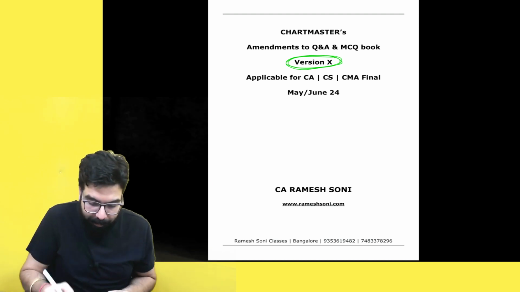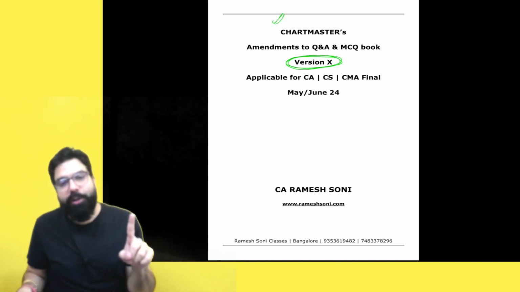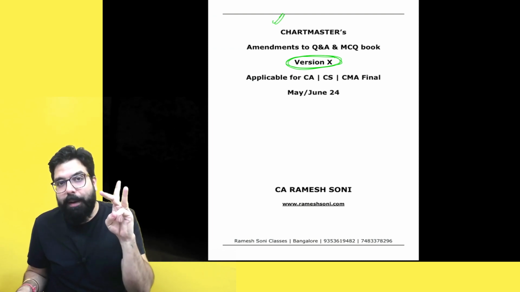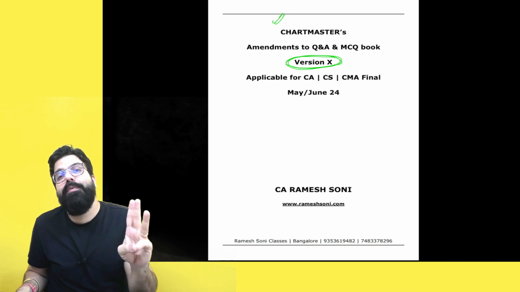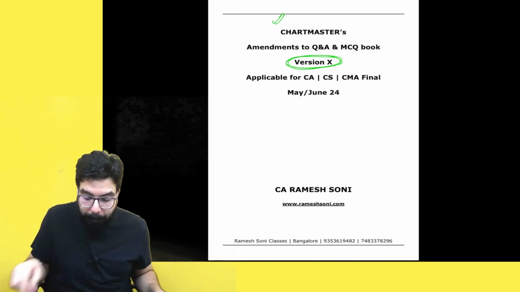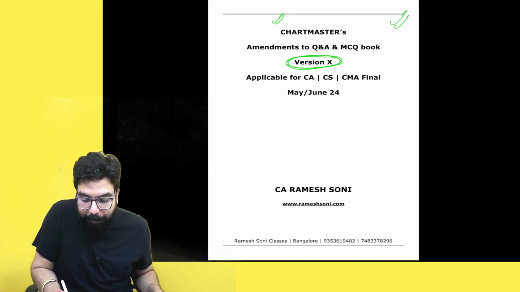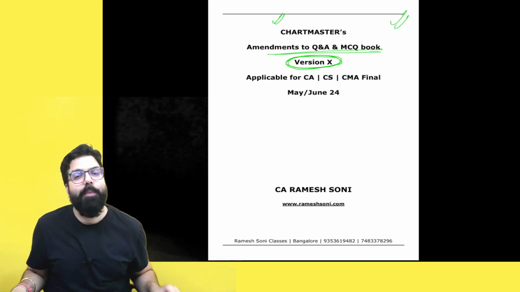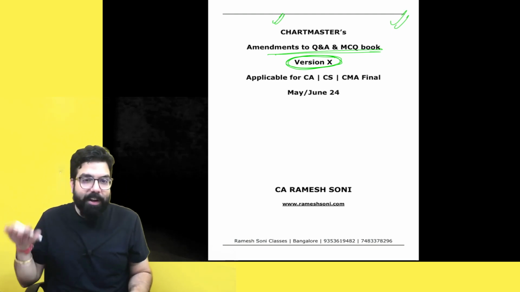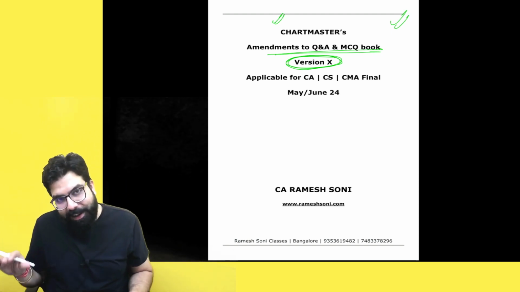Now this material you can find at rameshsoni.com, free resources, CA final free resources tab, go to the CA final May 24 folder. In the CA final May 24 folder you will see one booklet. This booklet's name is Amendment to Q&A and MCQ book. Download it, keep it with you. When you are solving question answers, you will need it. So download it and keep it with you.